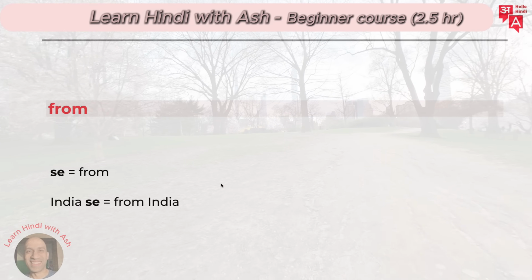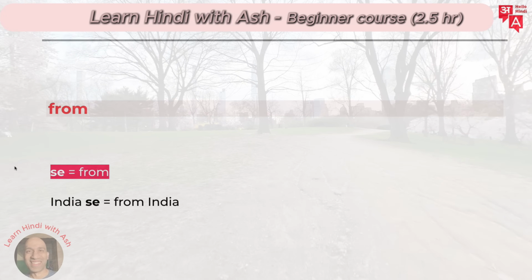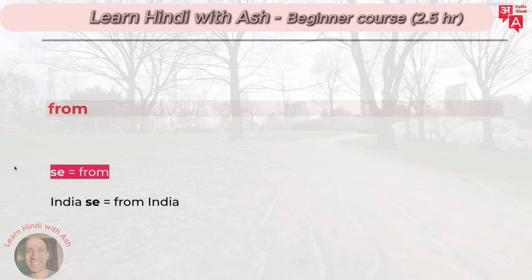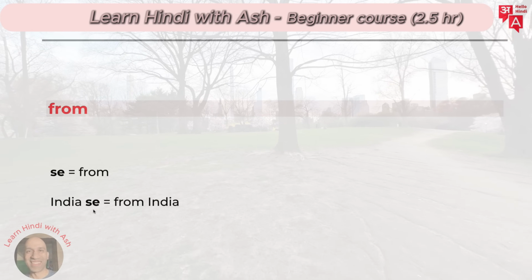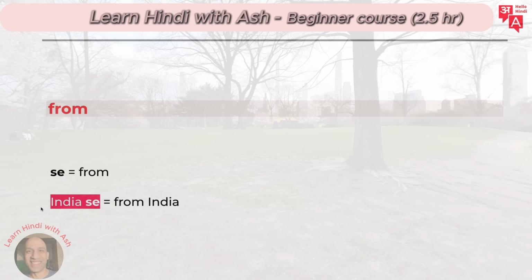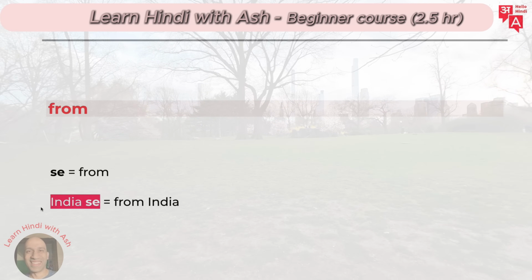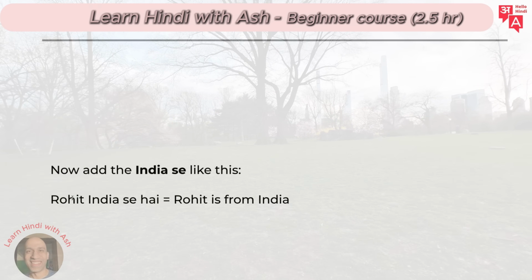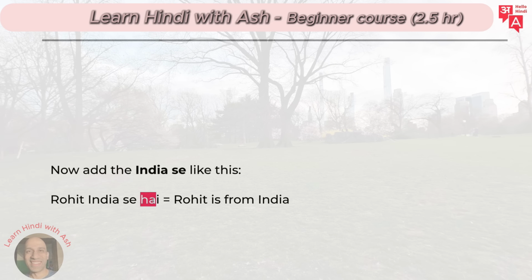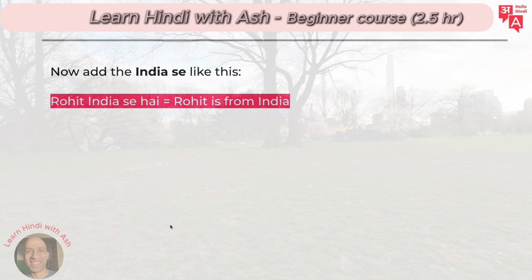All right. Next one is from, which is say. So how do we use this part now? The say. India say. Again, we flip the order, and so it becomes from India. India say means from India. Right? Now, let's look at this part. Let's add the India say like this. Rohit hai. And you put India say here. Rohit India say hai. Right? This is a good use of it. Rohit is from India.